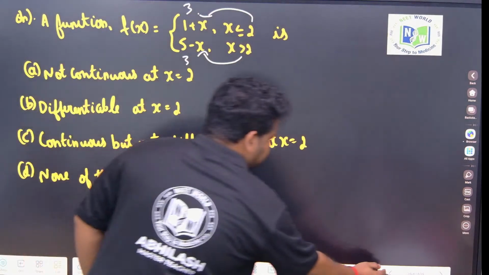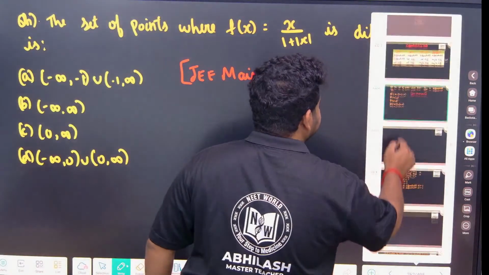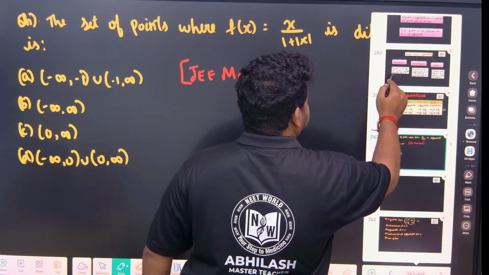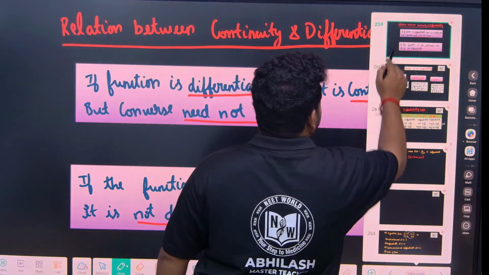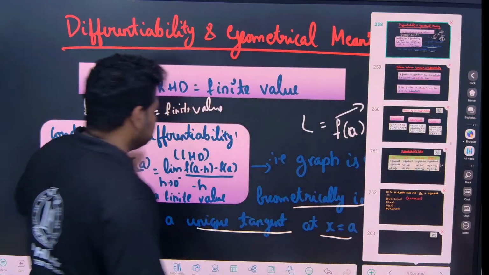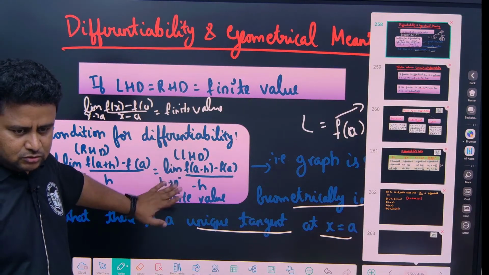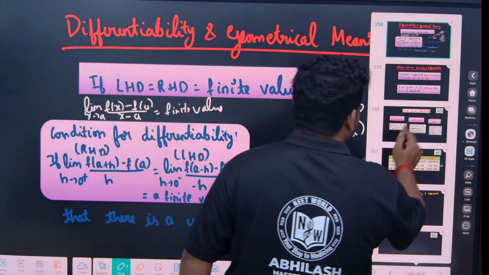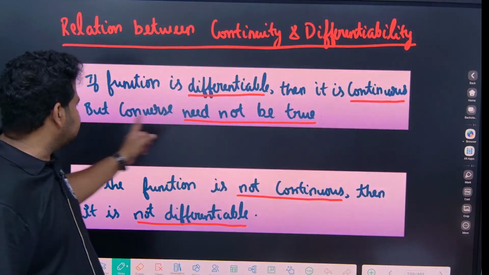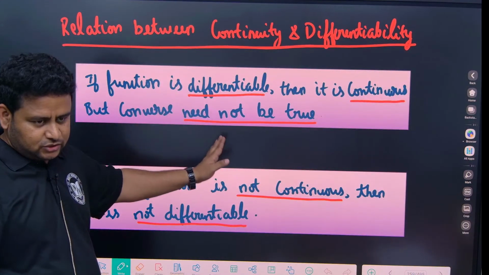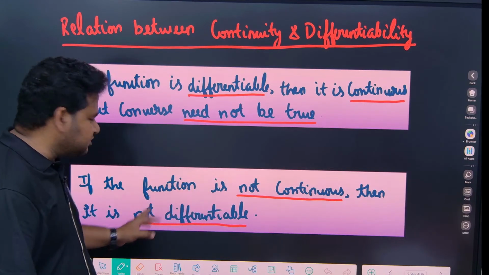See here, LHD should be equal to RHD. You can apply this, but you don't have to do this; you don't need to follow these steps. See, this is what is given here. If the function is differentiable, then it is continuous, but the converse is not true. That is what I told you. If the function is not continuous, then it is not differentiable.